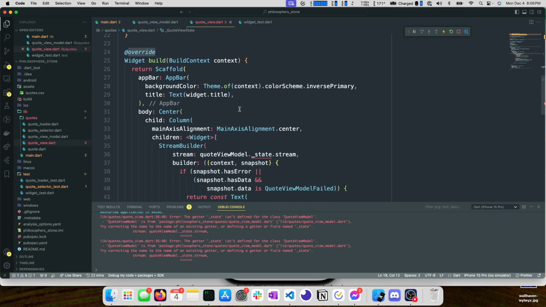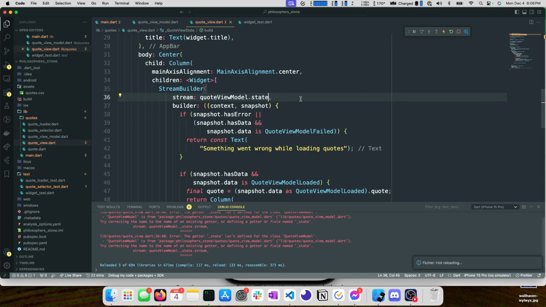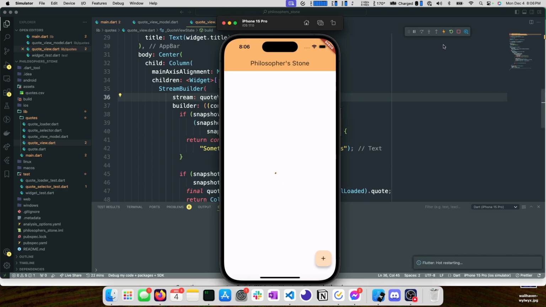Now that means we can go back to our view here and we can just remove this entirely and replace it with state. Do a hot reload. I'm gonna hit this button one more time, make sure it still works. There it is. The best revenge is not to be like your enemy, Marcus Aurelius. Another great quote.